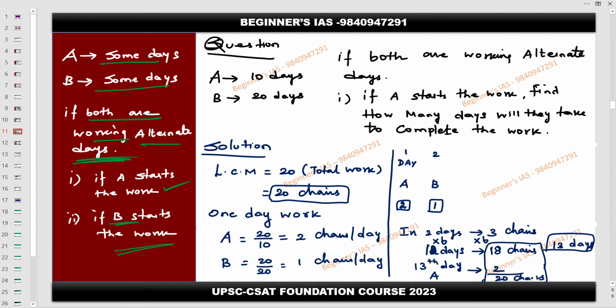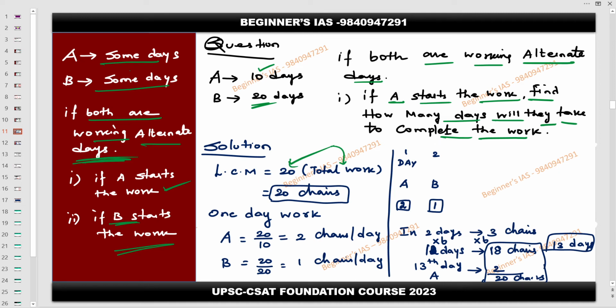So here, check the question. A takes 10 days to complete the piece of work, B takes 20 days to complete the same piece of work. If both are working on alternate days, this is the first question: if A starts the work, find how many days they will take to complete the work. So first of all, what you need to do? Take the LCM between A and B. The LCM of 10 and 20 is 20.